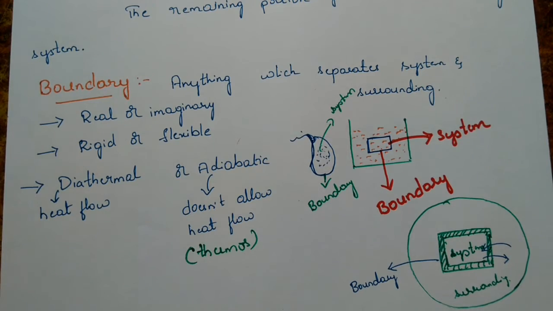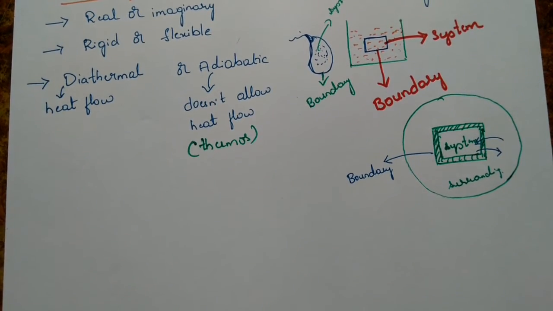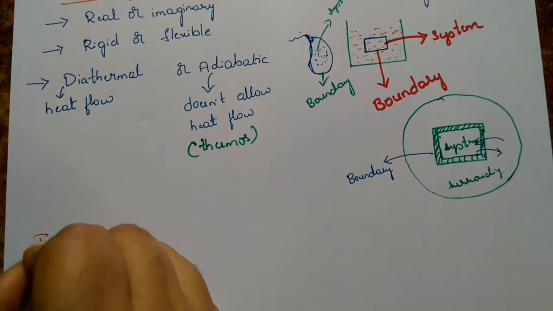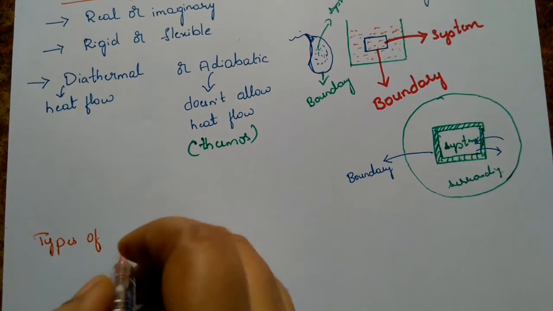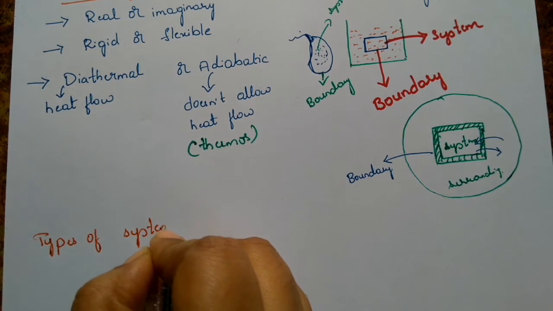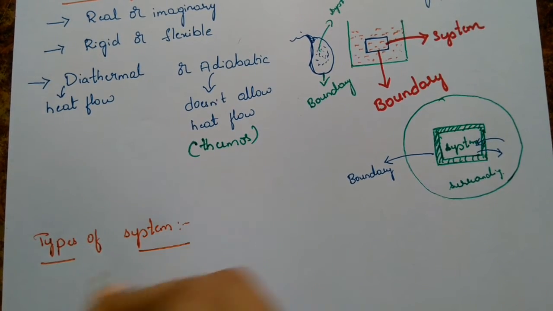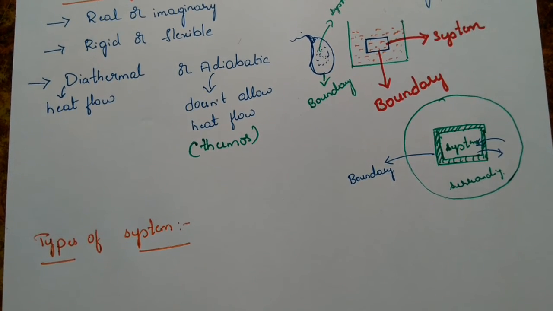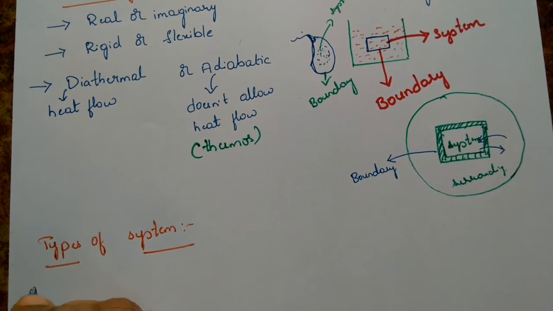So we have studied about system, surrounding and boundary. Next we'll move on to types of system. There are three types of system: open system, closed system, and isolated system. One by one now we'll discuss. That is the open system.